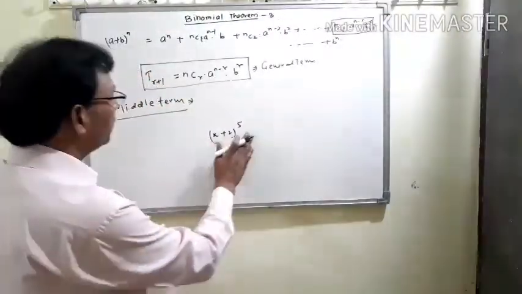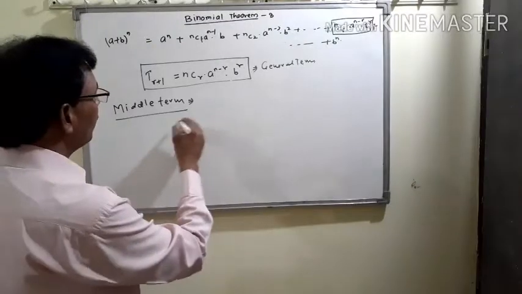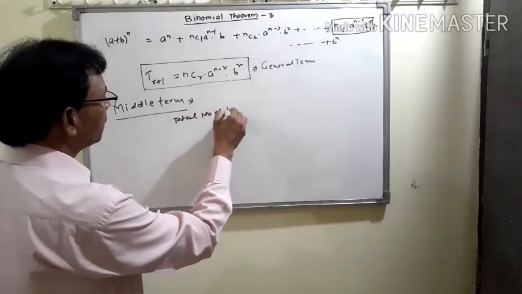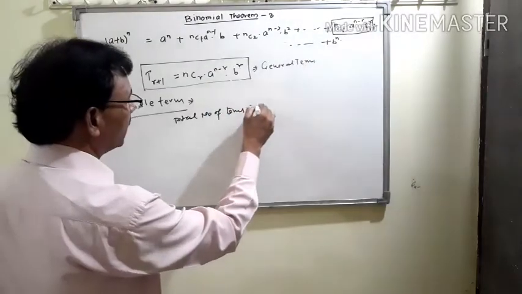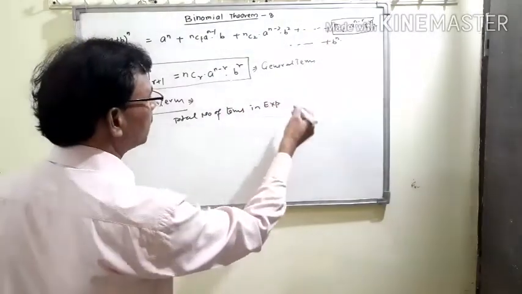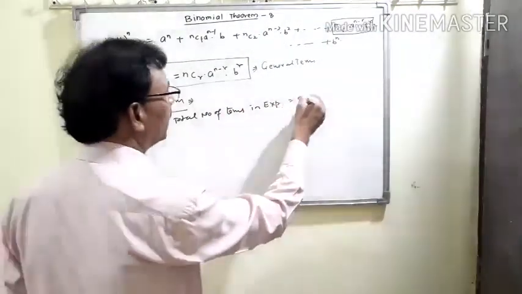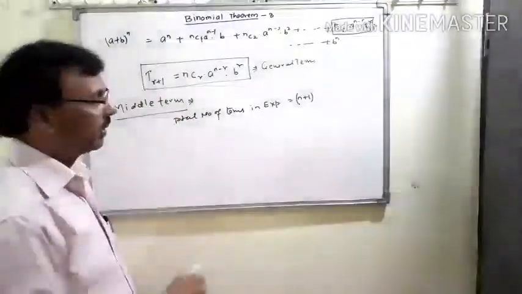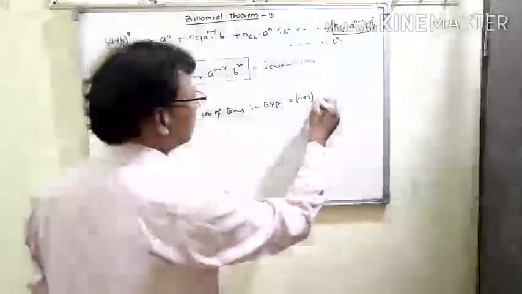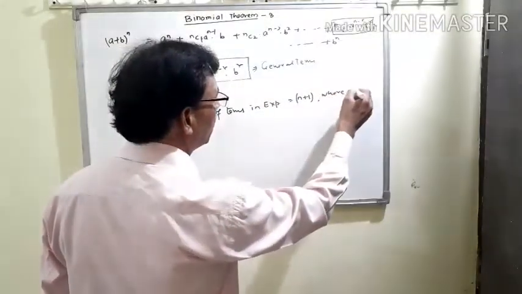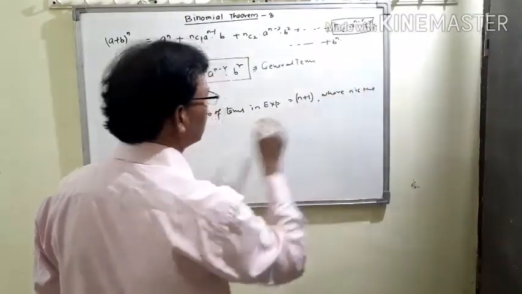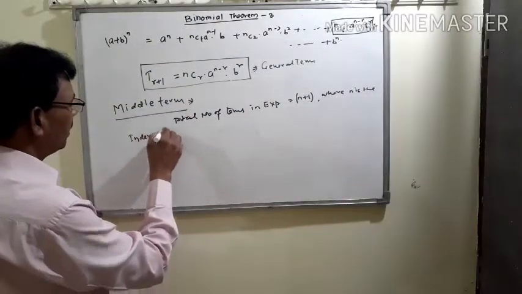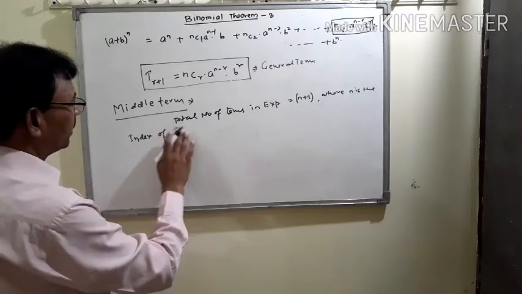Now first we check the total number of terms in the expansion, which is n plus 1, where n is the index of the given function.